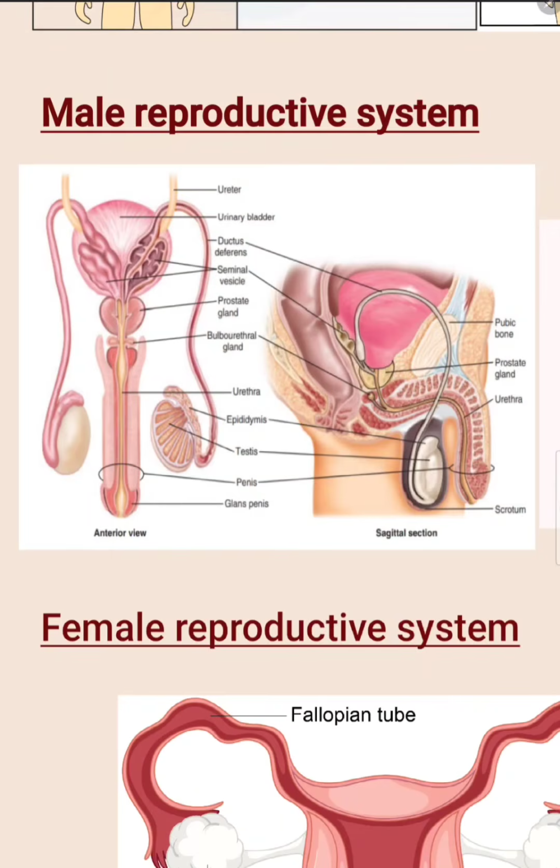The vas deferens opens into some glands: the seminal vesicles and the prostate gland. After passing these glands, there is a tube-like structure, the urethra. Around the urethra, there is a muscular structure called the penis.